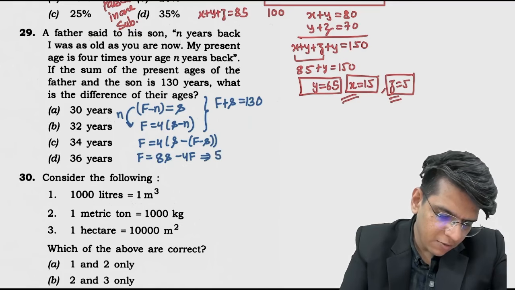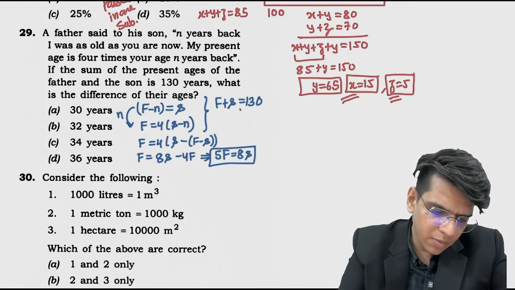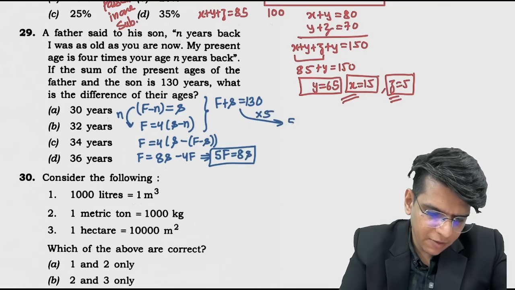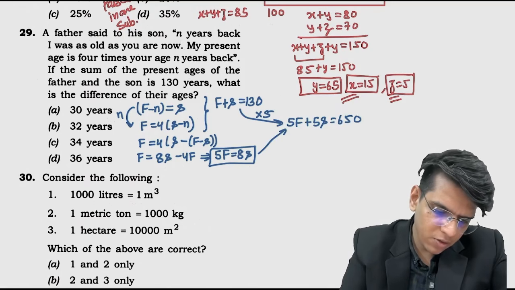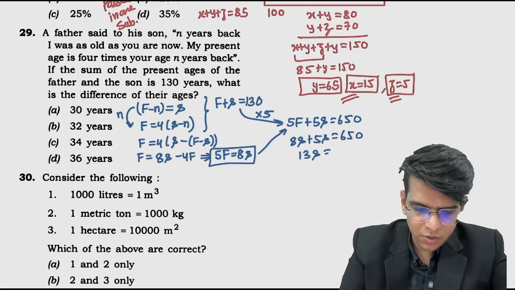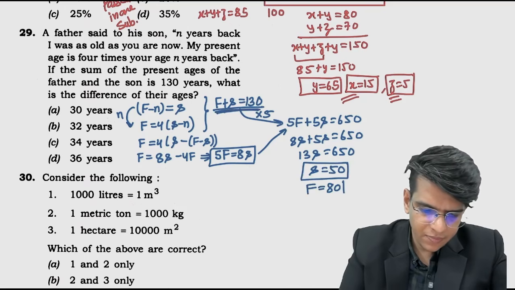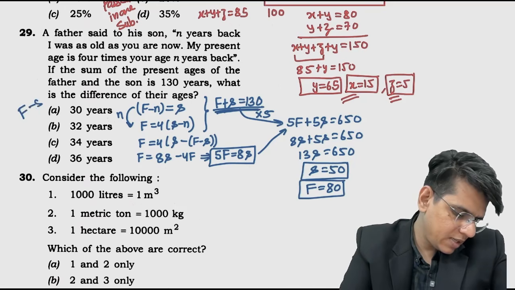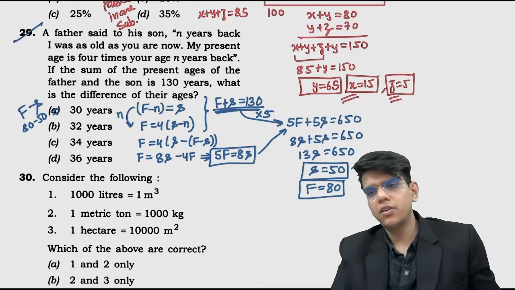From this I will get 5f equals to 8s. ठीक है, अब इसको मैं क्या कर सकता हूँ? मल्टीप्लाई विथ 5 कर सकता हूँ, तो ये हो जाएगा 5f plus 5s equals to 650. अब 5f को यहाँ रखो, 8s plus 5s equals to 650, 13s equals to 650, s equals to 50, तो ये रिलेशन से क्या हो जाएगा? f equals to 80, f minus s, 80 minus 50 equals to 30 years.